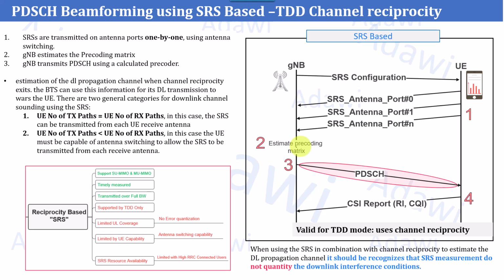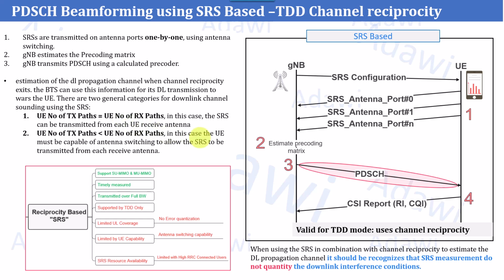It is used to calculate the precoding matrix, which will be used for the PDSCH beamforming, as we have highlighted. But an important point to highlight is that for the estimation of the downlink propagation channel, when channel reciprocity exists or is used, the BTS needs to use certain information for its downlink transmission, as written here, towards the UE.